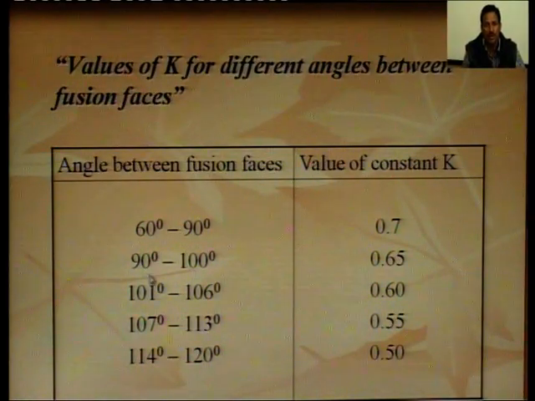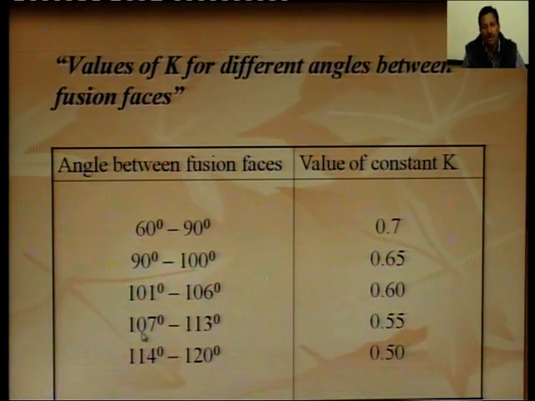When the angle between the fusion faces is from 90 degree to 100 degree, then the value of constant K is taken as 0.65, and when the angle between the fusion faces is 101 degree to 106 degree, then the value of K is adopted as 0.6.